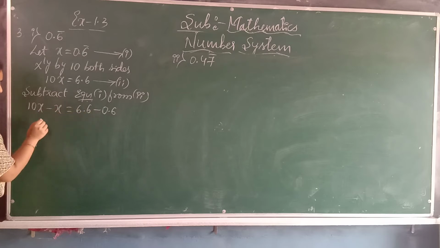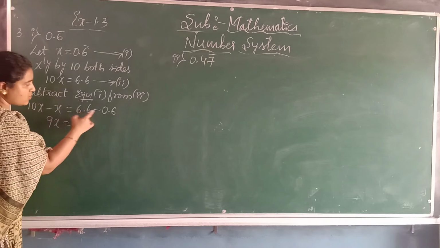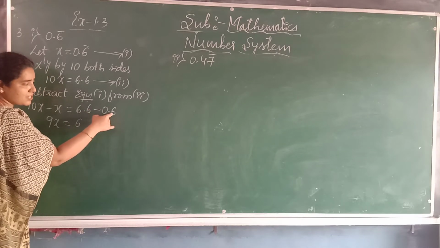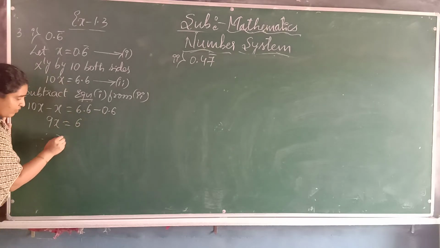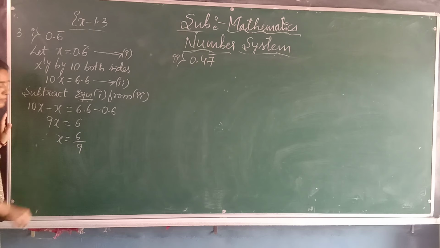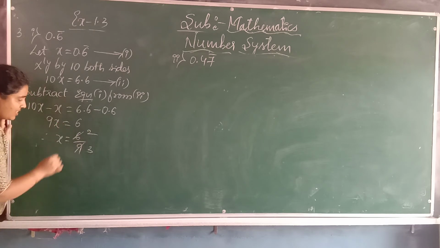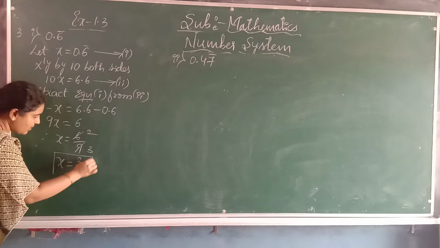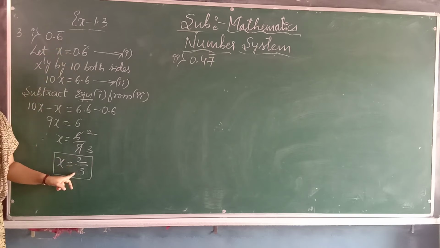Now, 10x minus x equals 9x. This equals, subtracting, we will get 6, because 0.6 becomes 0, and 6 minus 0 becomes 6 only. Therefore, x equals 6 by 9. Cancel it: 3 2s are 6, 3 3s are 9. Now, x equals 2 by 3. So 0.6 bar we converted into p by q form, that is 2 by 3.